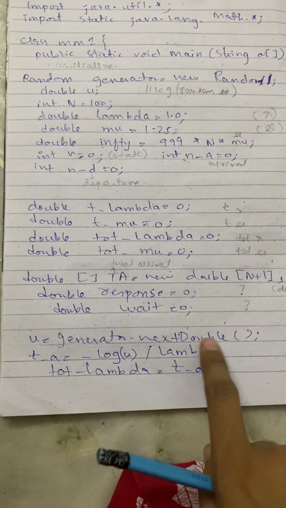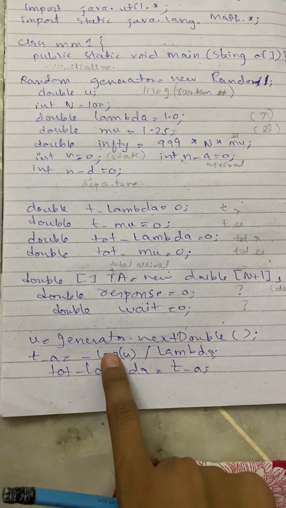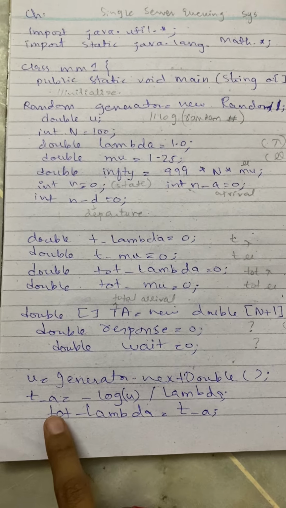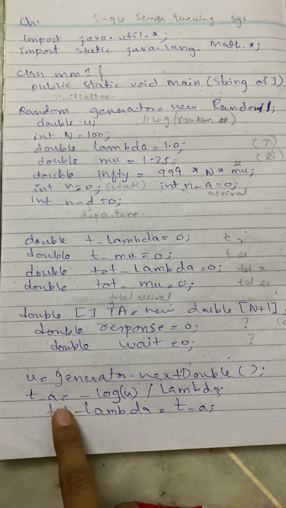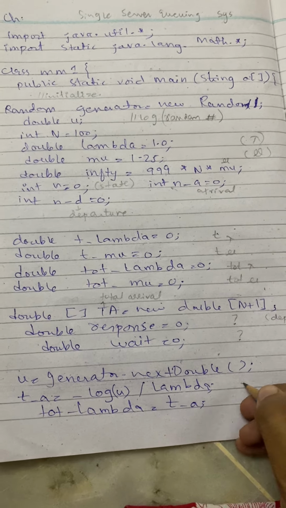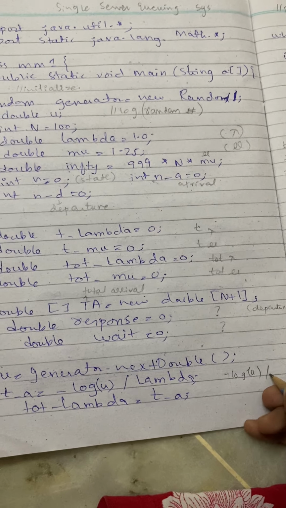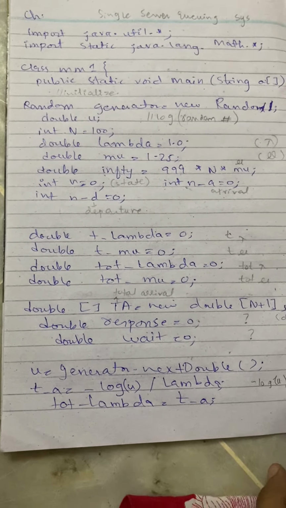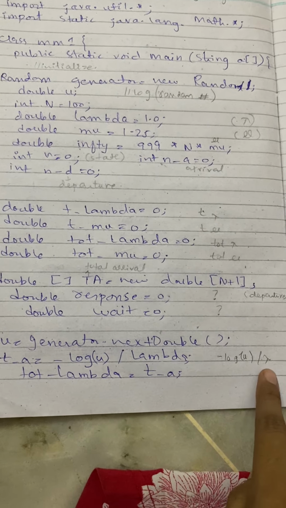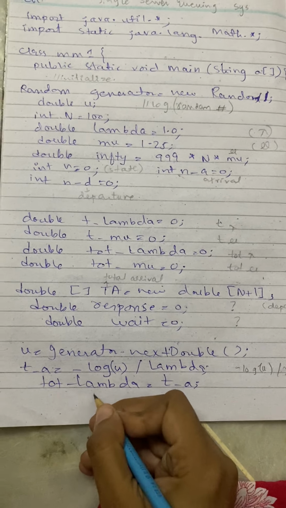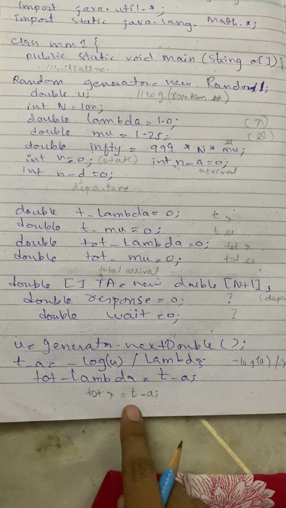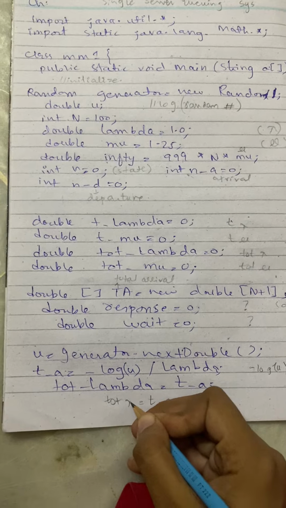Again, we are generating a random number from the generator, next double, and then obviously the thing remains the same. Ta is the arrival event that we are seeing, and that is calculated by minus log u divided by lambda, right? So that's for the arrival event, since lambda is the arrival variable that is taken into consideration. Total lambda is equal to Ta in the initialized conditions, since total lambda is dependent on the arrival event.